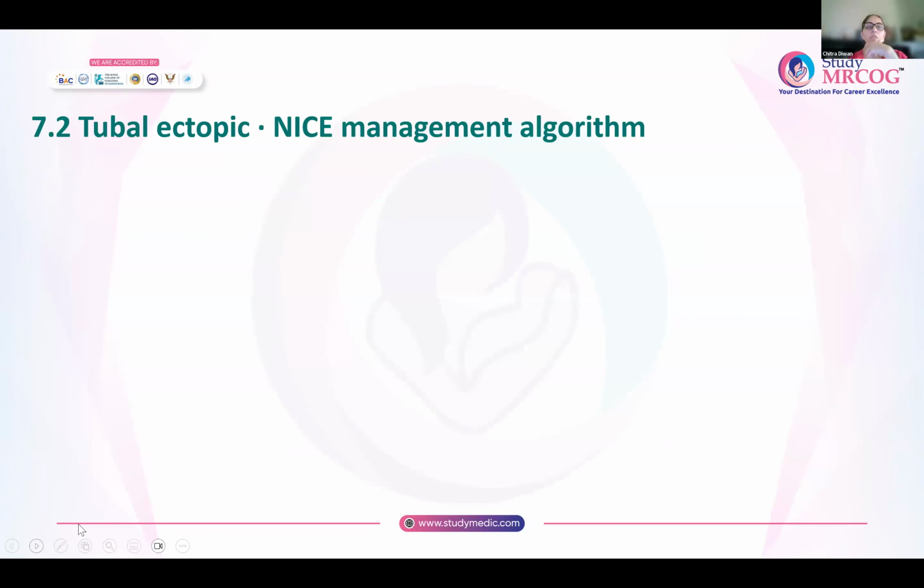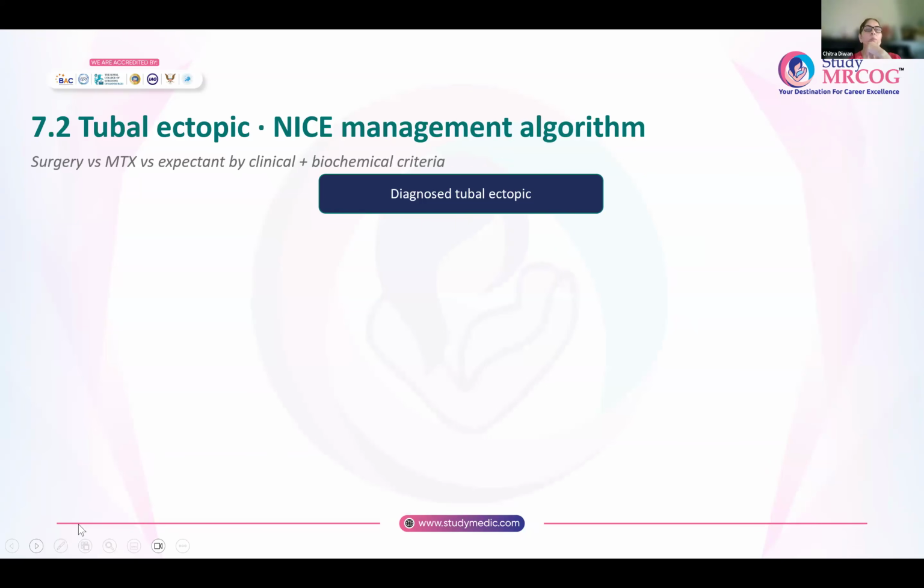Now let us see what is the algorithm for a tubal ectopic pregnancy. Whenever you have a tubal pregnancy, you have to offer some sort of management options. So for ectopics, we have 3 management options. You have surgery, you have medical management in the form of methotrexate, or you have expectant management. And let us see also what are the biochemical criteria and the clinical criteria. Based on this, you can offer your line of management.